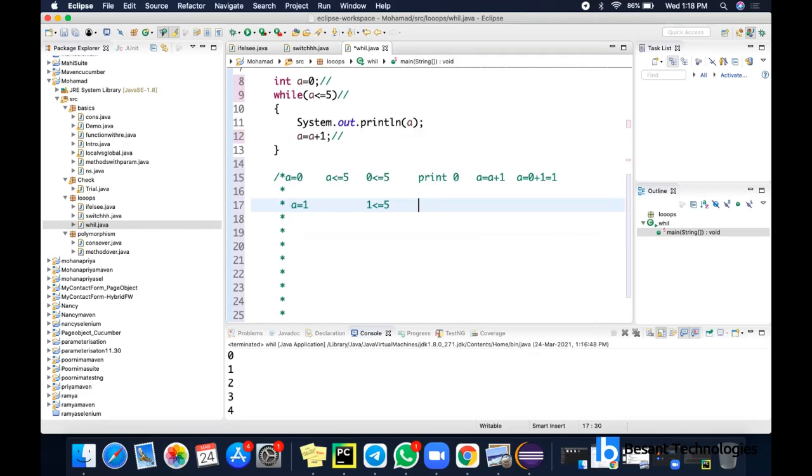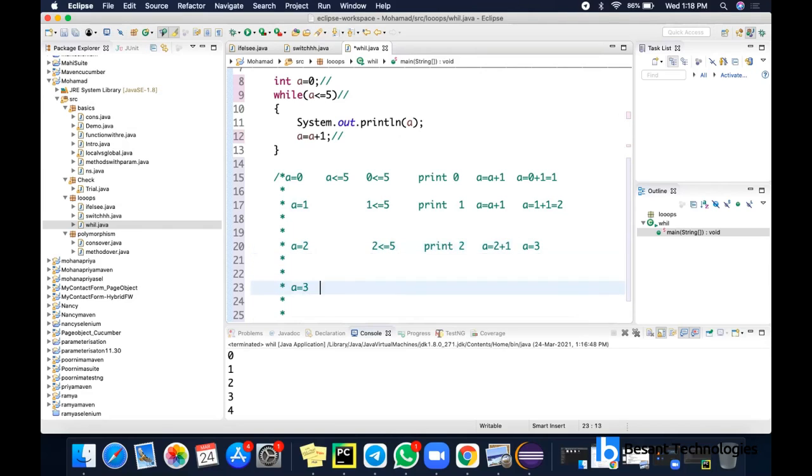Okay. So now I'm giving A equal to 1 and checking that against 5. So it is true. A is 1 now, so it will print 1 and again A value will be incremented by 1. A is already 1, so 1 plus 1 it is going to return 2. Then A equal to 2. Same condition I'm going to check. So 2 less than or equal to 5. It will print 2. And again A value will be added by 1. So it is A equal to 3.